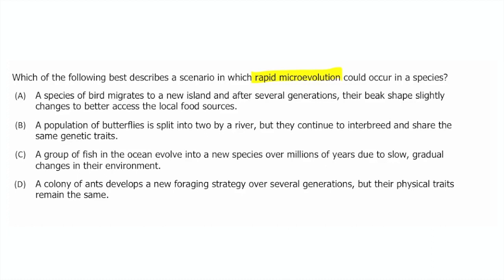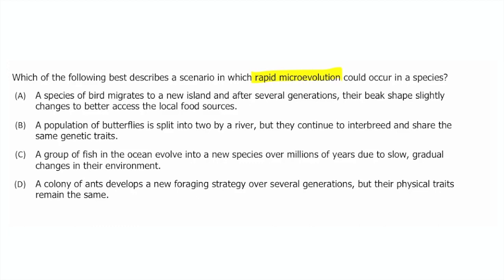A key part of this question is that we're looking for rapid microevolution. So these changes need to be happening really quickly in terms of evolution. Let's read through our answer choices and see what we can find. A says a species of bird migrates to a new island, and after several generations, their beak shape slightly changes to better access the local food sources.